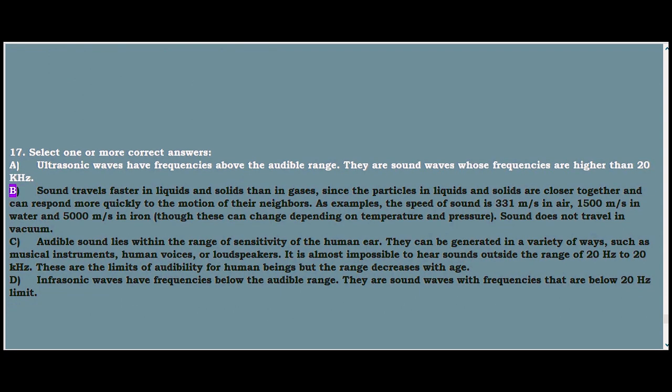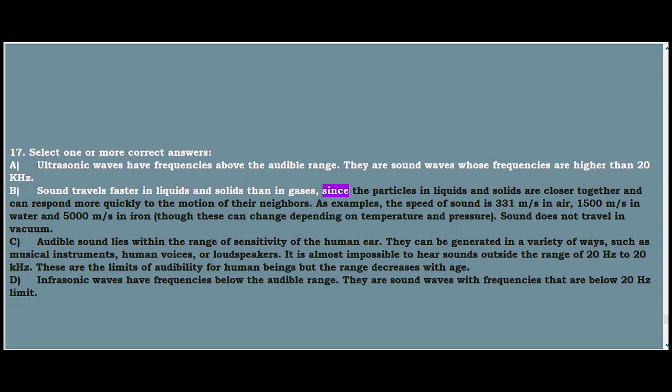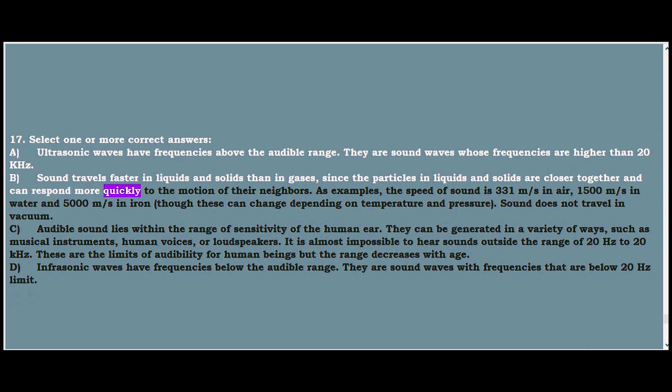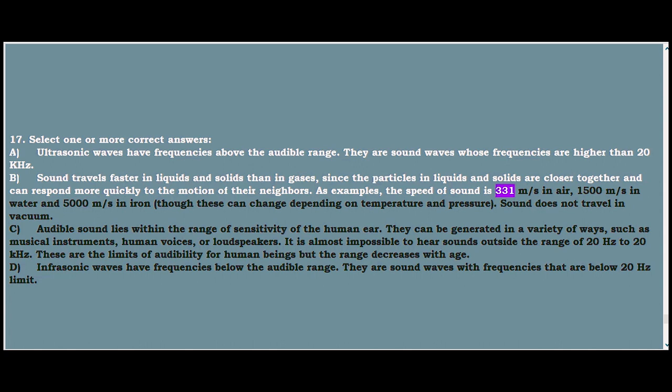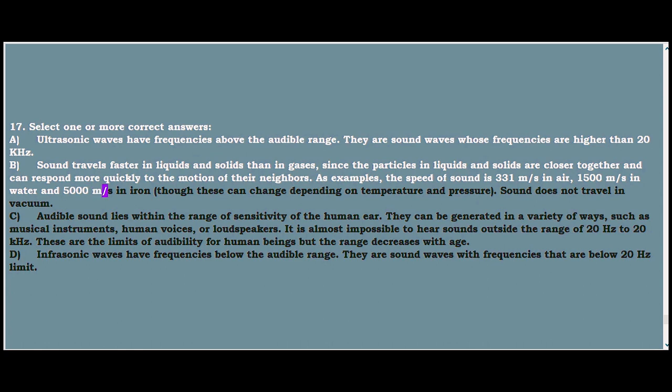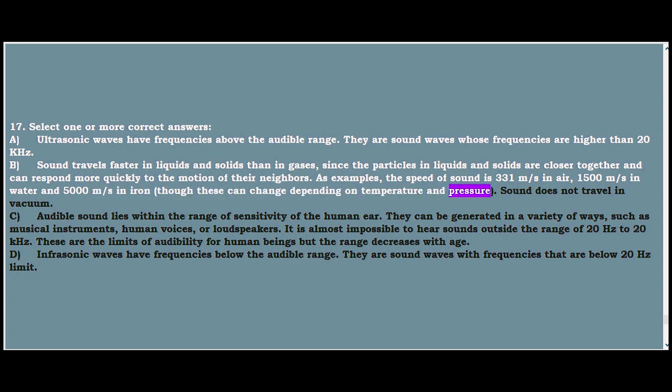B. Sound travels faster in liquids and solids than in gases, since the particles in liquids and solids are closer together and can respond more quickly to the motion of their neighbors. As examples, the speed of sound is 331 m/s in air, 1500 m/s in water and 5000 m/s in iron, though these can change depending on temperature and pressure. Sound does not travel in vacuum.